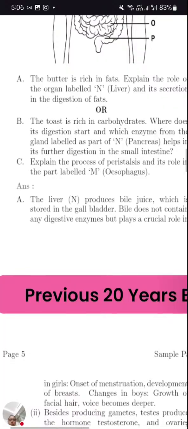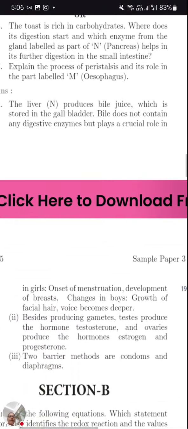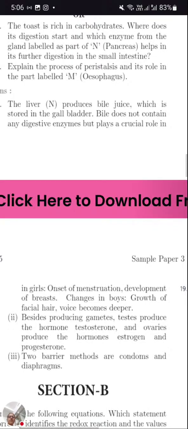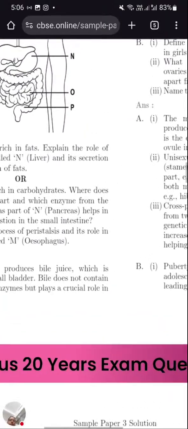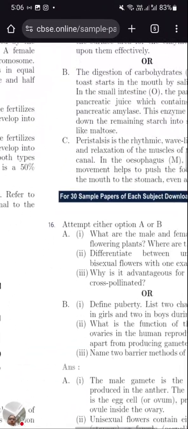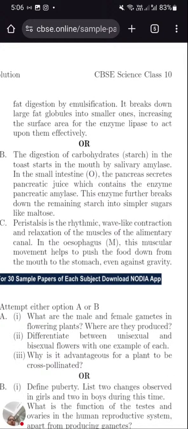Here is the first answer: the liver produces bile juice, which is stored in the gallbladder. Bile does not contain any digestive enzyme, but it plays a crucial role in fat digestion by emulsification. It breaks down large fat globules into small ones. While writing the answer, you need to use this word, emulsification. It is a particular word that you need to write.